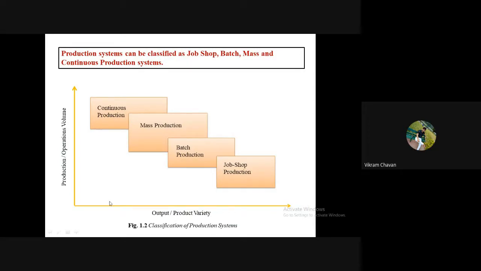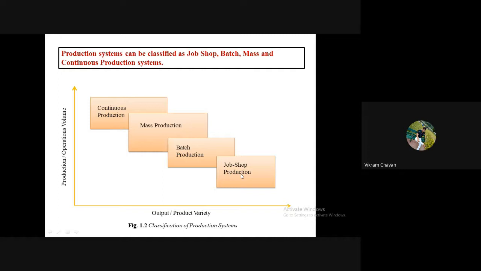So as we move from job shop production to continuous production, the volume of production goes on increasing, whereas the variety of products goes on decreasing.